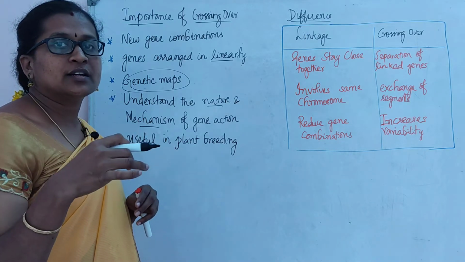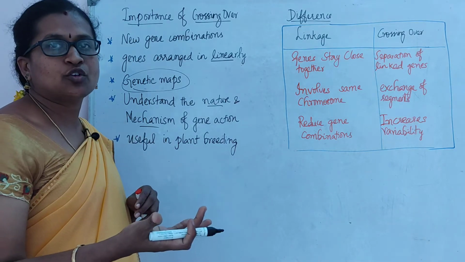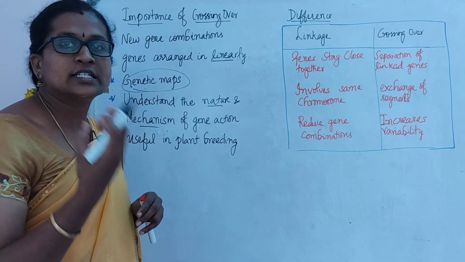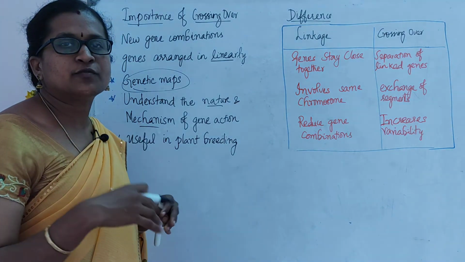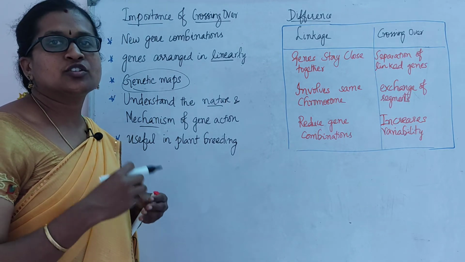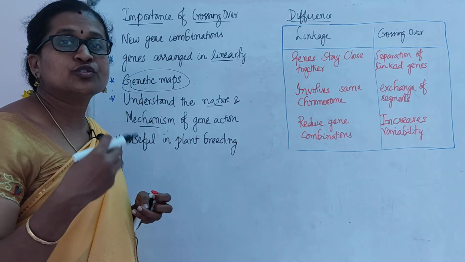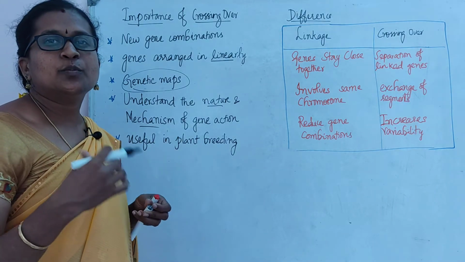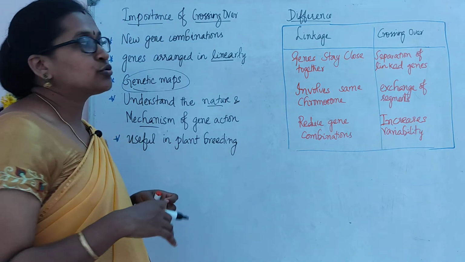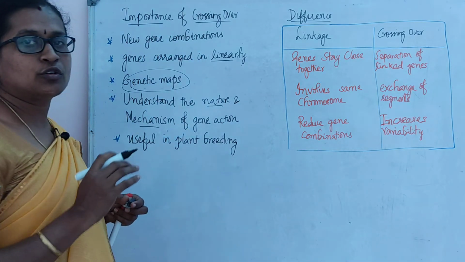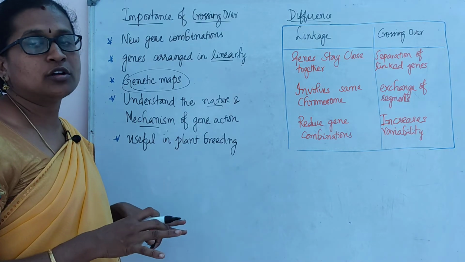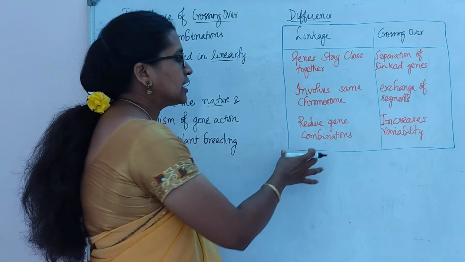Breeding methods help us get new varieties: sometimes a high-yielding plant, or a highly resistant plant, such as drought-resistant plants, or plants resistant to stress or saline water, can be produced by these recombinations. Hence it leads to good evolution also. These are the five points on the importance of crossing over, and this is a very important 3-mark question for 12th standard students.